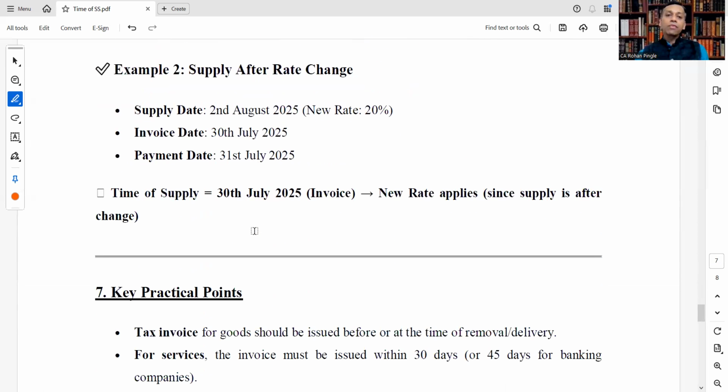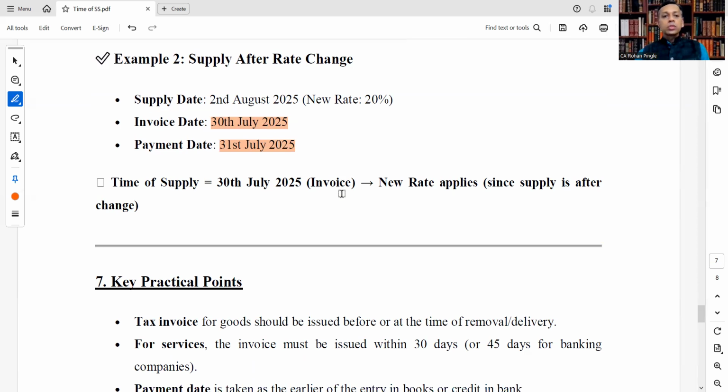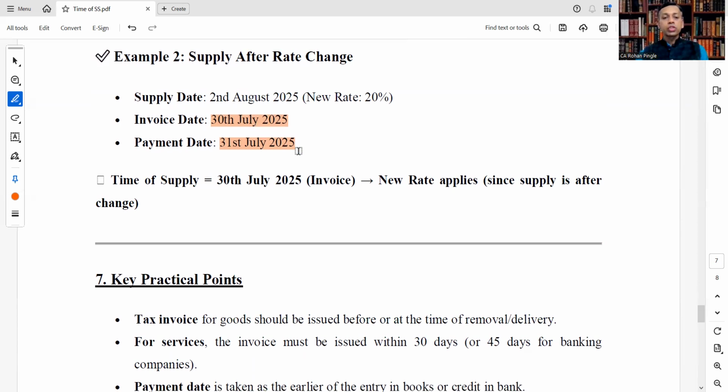Okay, let's see supply after rate change. Supply date 2nd August. The invoice date is 30th July. Payment date is 31st July. Time of supply would be whichever is earlier, that is invoice date 30th July. So supply is after change, right? Since supply is after change, the new rate will be applicable, that is 20%.